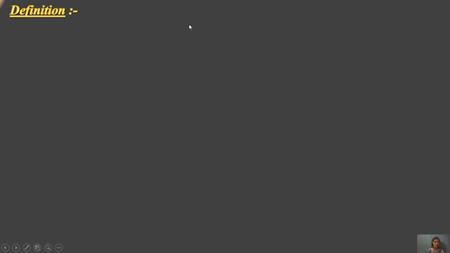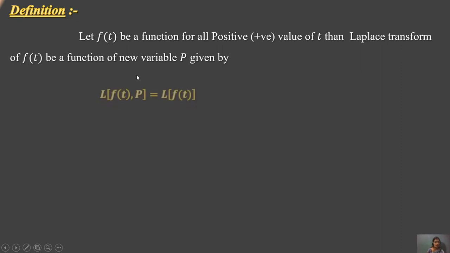Let us get started. What is the definition of the Laplace transform? Let f(t) be a function, defined for all positive values of t, not negative values. Then the Laplace transform of f(t) is a function of a new variable, which we denote as p.